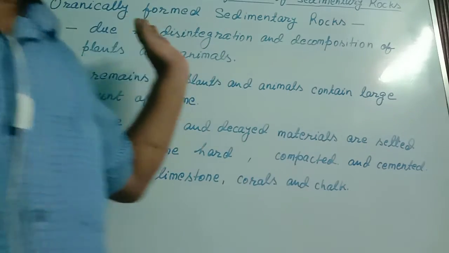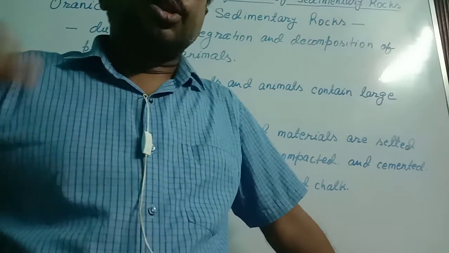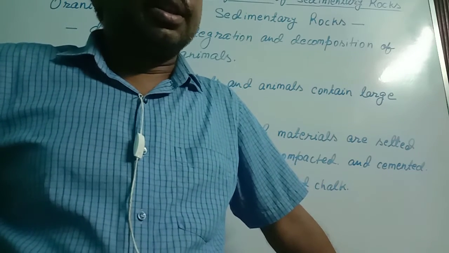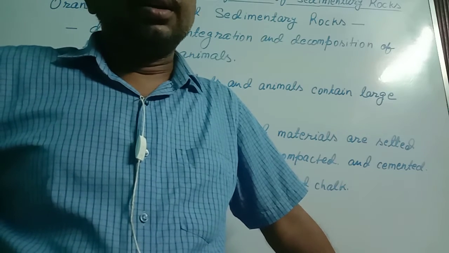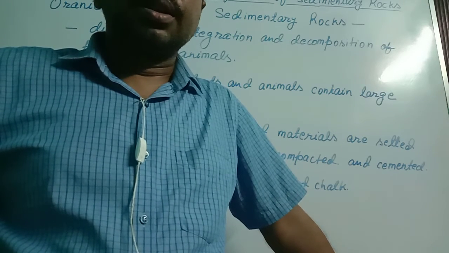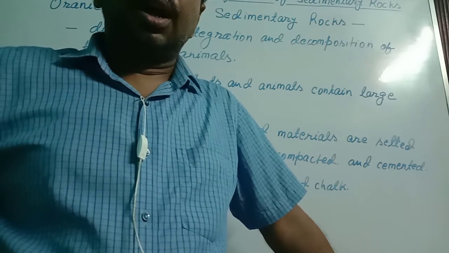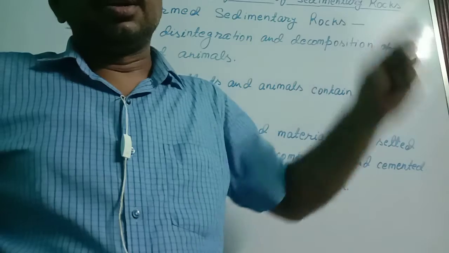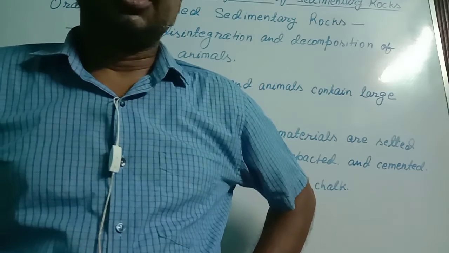Third is organically formed sedimentary rock, in which the dead and decayed materials of plants and animals play an important role. While the sediments are deposited, these dead and decayed materials are also deposited with those sediments, and due to continuous deposition, these materials become hard, compacted and cemented, and in this way sedimentary rock is formed. This process of formation is called organically formed sedimentary rock.